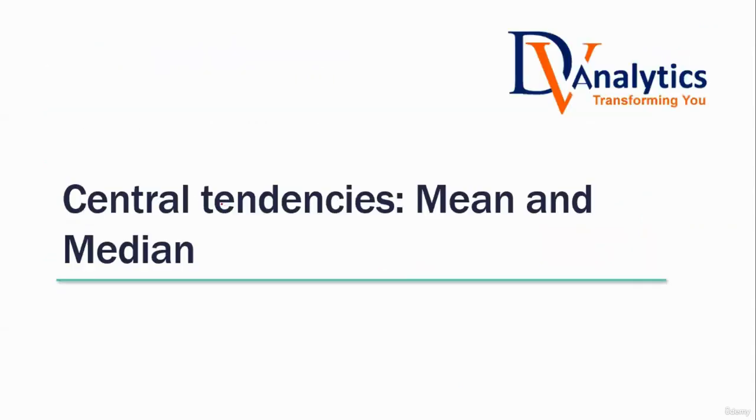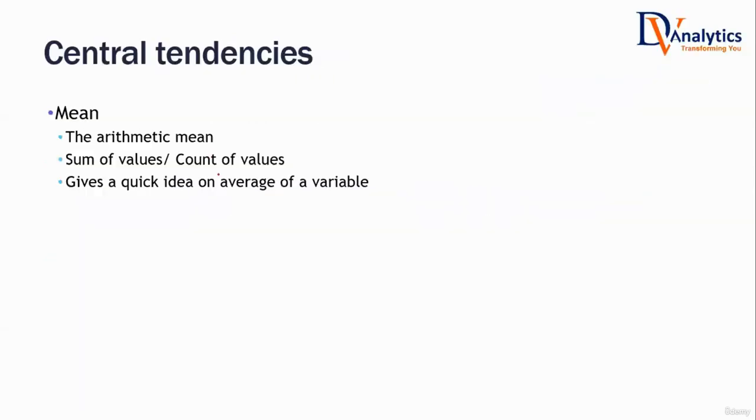So measures of central tendency. The first descriptive statistic that comes to our mind is mean. Central tendency is a measure that is trying to describe the center, the middle value. It is also known as arithmetic mean. What is the formula for mean? If xi is the variable, then we denote mean by x bar. The formula is sum divided by count: sum of all the values divided by count of all the values. Sum is denoted by summation of xi divided by n.